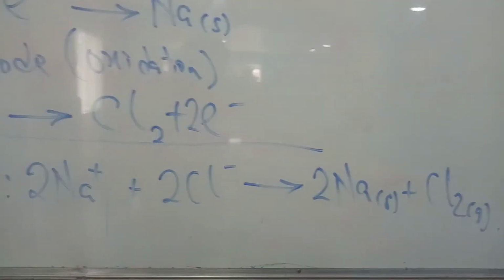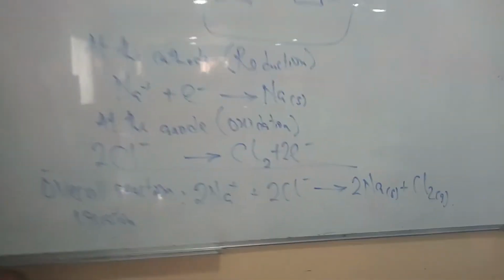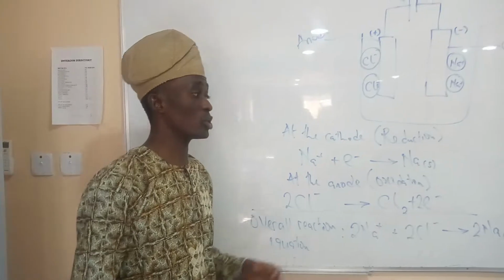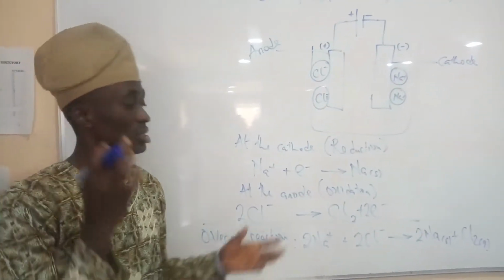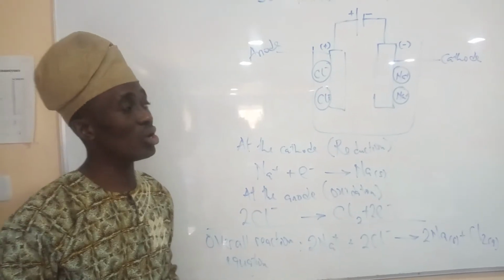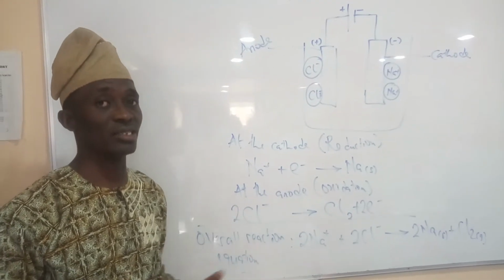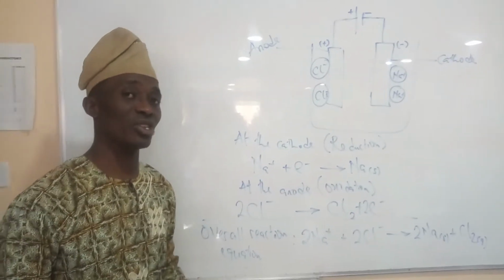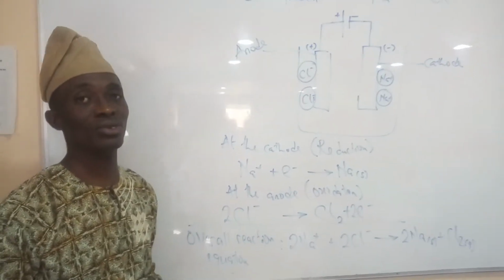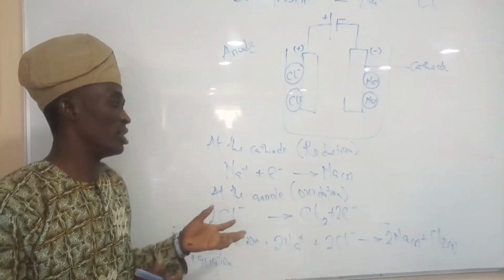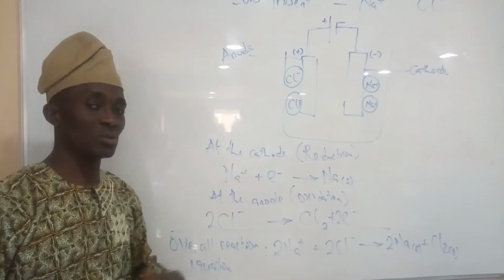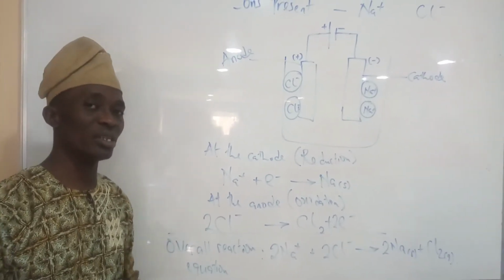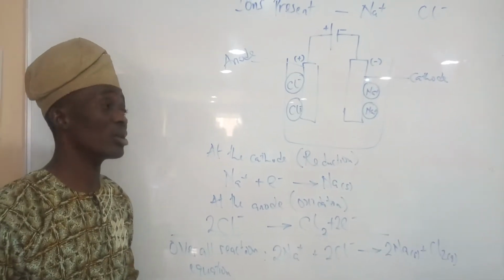We are going to stop here, and in our subsequent videos, we're going to look at the factors that affect the discharge of ions at the electrode, that is, preferential discharge of ions at the electrodes. We're also going to look at the electrolysis of some other compounds, such as copper sulfate, as well as go into the calculation.